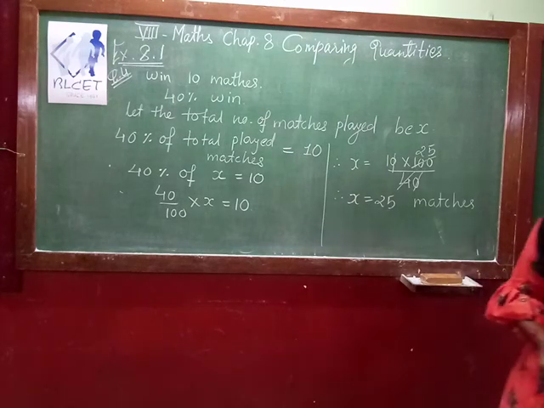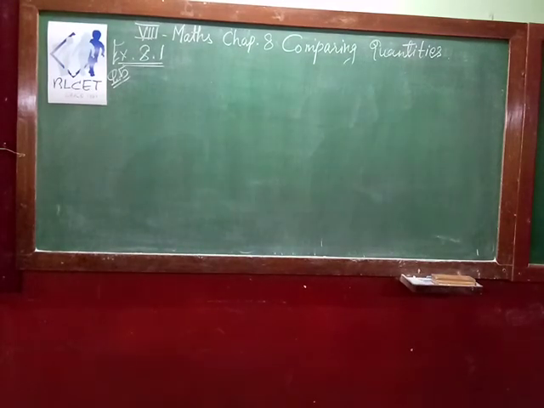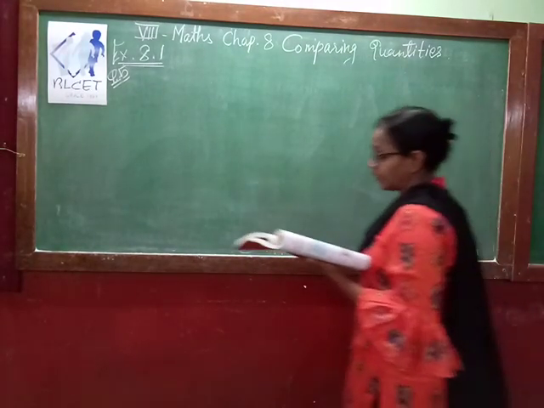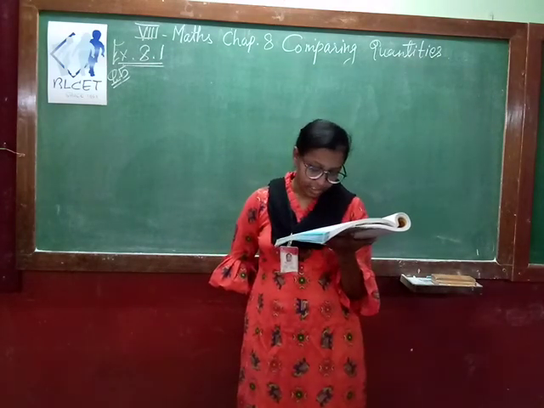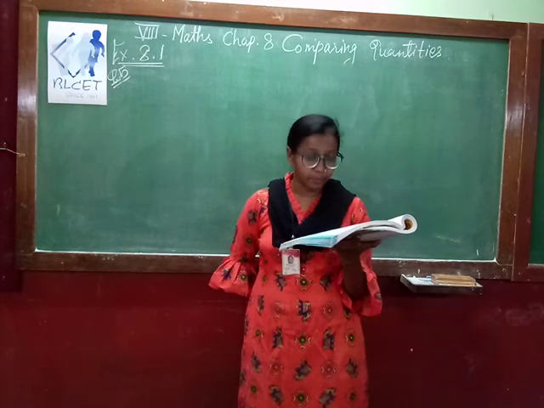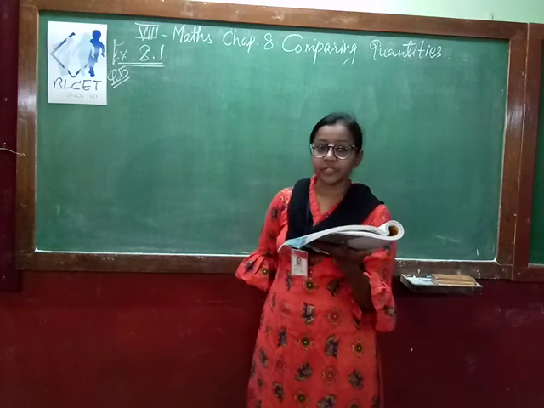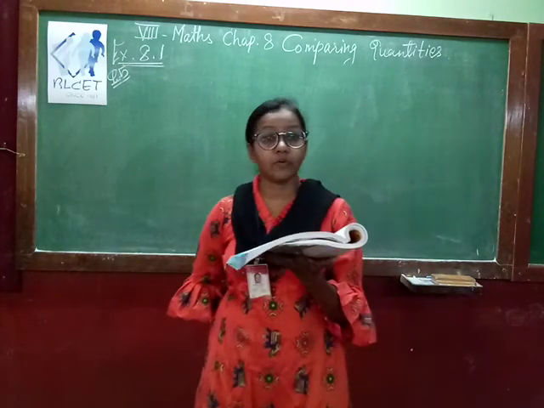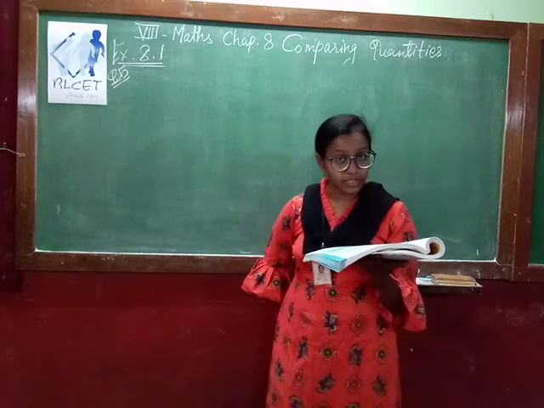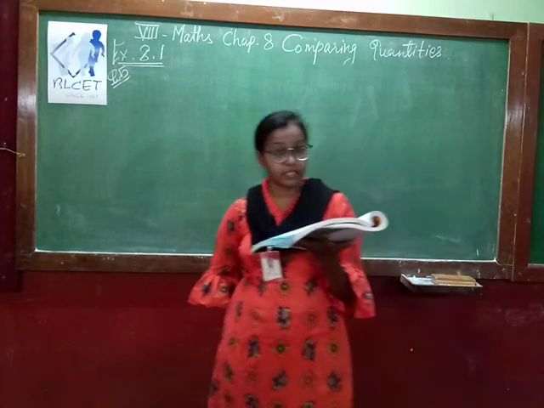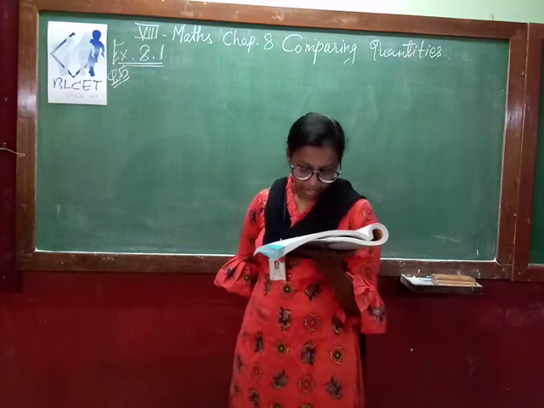Move on to the next question, question number 5. The question is, if Chameli had ₹600 left after spending 75% of her money, how much did she have in the beginning? Same question here. We don't know the total amount Chameli has, so we consider it as X. So 75% of X she has already spent. After that what is left? That is 600.